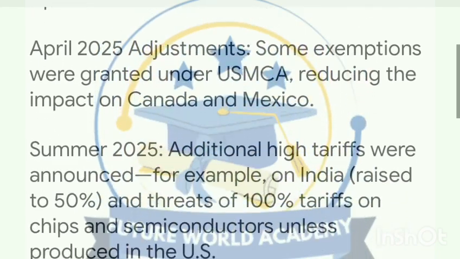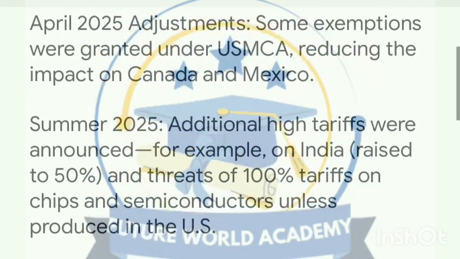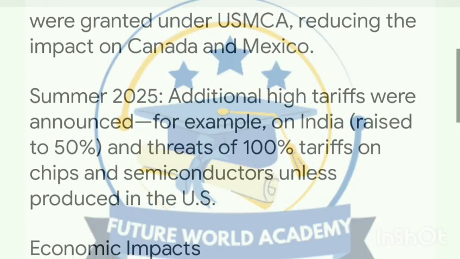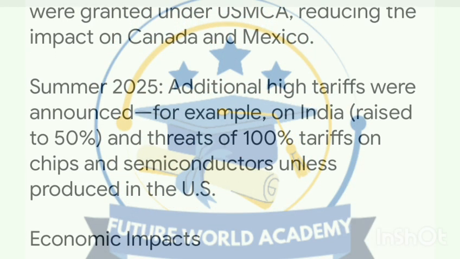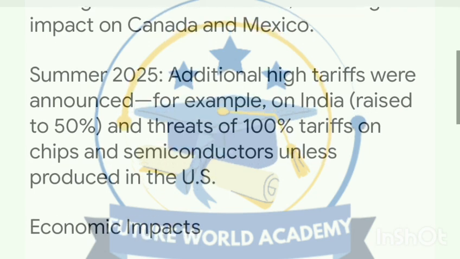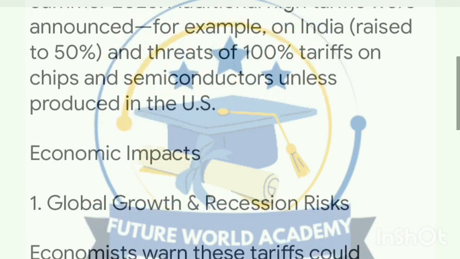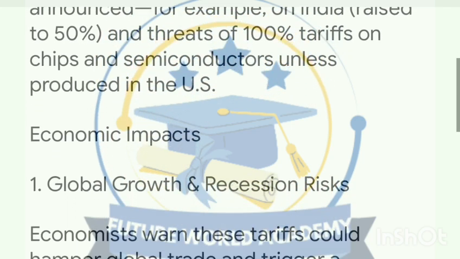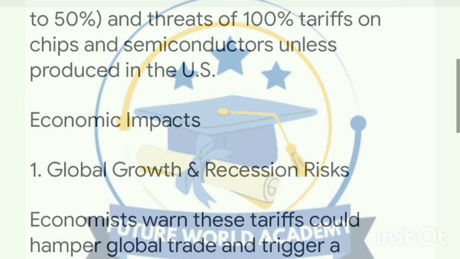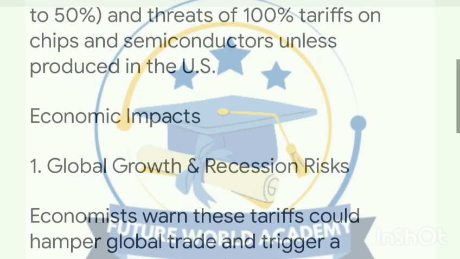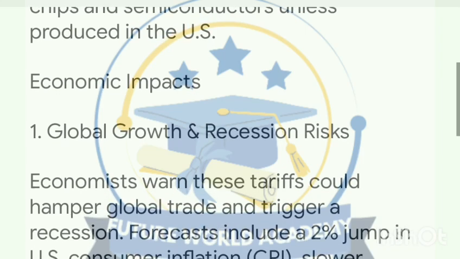April 2025 adjustments: Some exemptions were granted under USMCA, reducing the impact on Canada and Mexico. Summer 2025: additional high tariffs were announced, for example on India, raised to 50%, and threats of 100% tariffs on chips and semiconductors unless produced in the U.S.